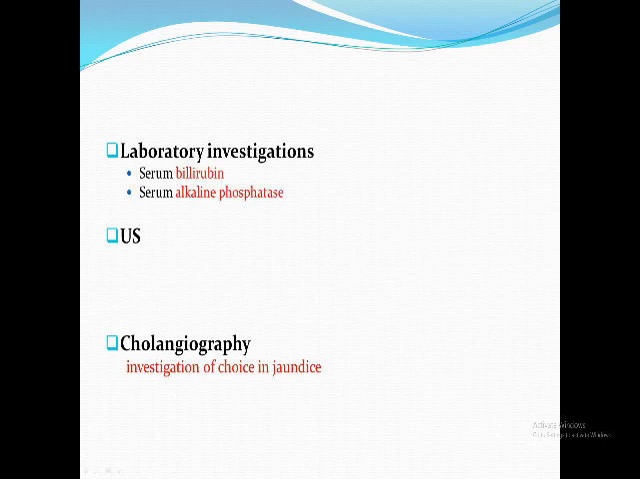You will find increased serum bilirubin, especially which one, the direct or indirect? Exactly, in calcular obstructive jaundice, the direct one is increased more. Sure, you have to measure the alkaline phosphatase.